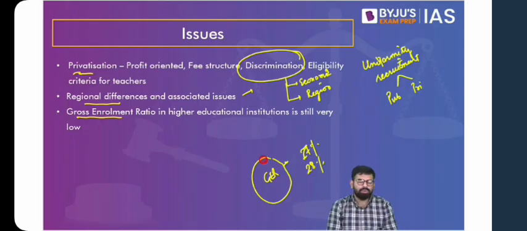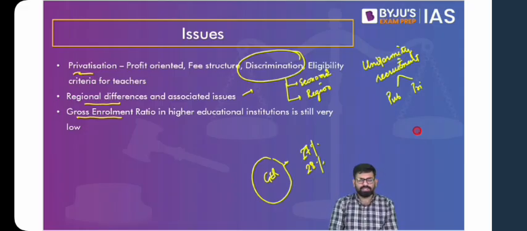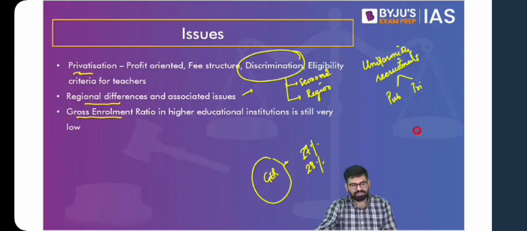Now what we'll do is we'll look at the issues highlighted by your National Education Policy. Now you would say, why are we compartmentalizing? Because when you look at the question, they'll talk about specific solutions. And at times they can ask a direct question on the National Education Policy. So one question has already been asked in the previous year. But again, they can ask what are the issues highlighted by your National Education Policy, or what are the solutions, what are the suggestions, what is the roadmap of your National Education Policy? So yes, you have to understand these issues overall. But we are compartmentalizing to give due focus, due attention to the National Education Policy.